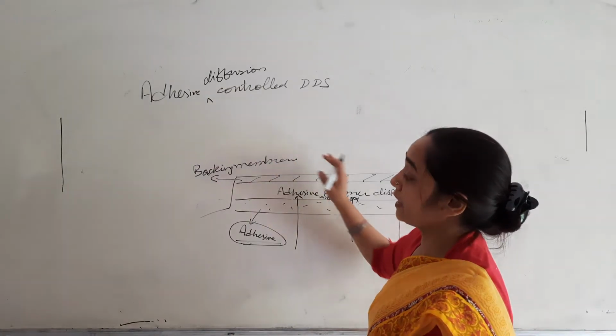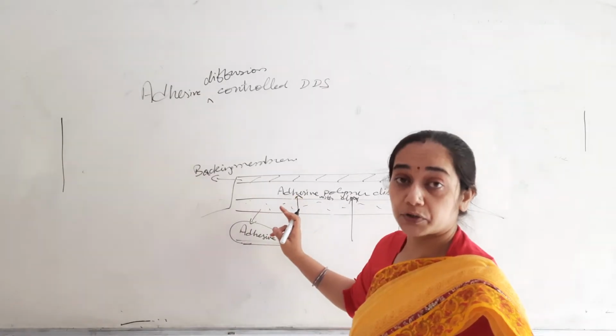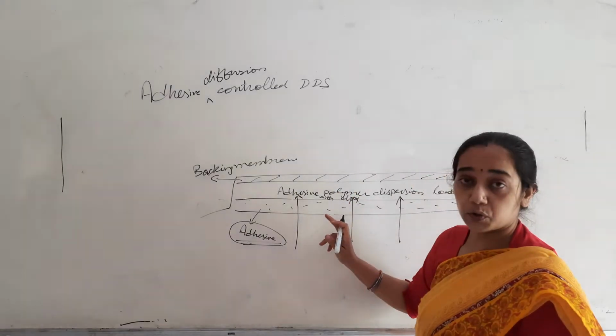Now, this will be in the same manner, it is not a dissolution control system, it will be a diffusion control system.